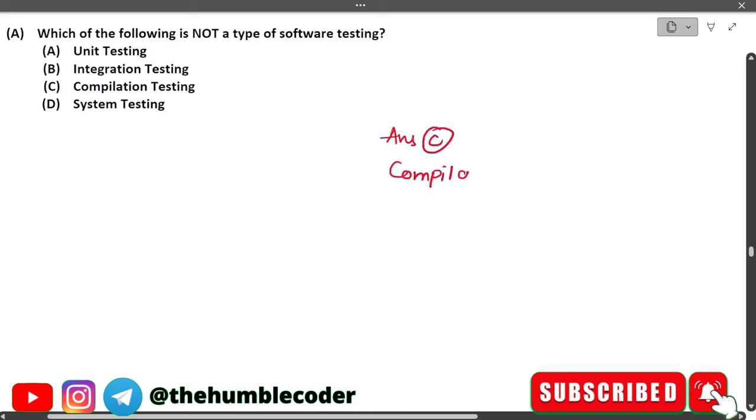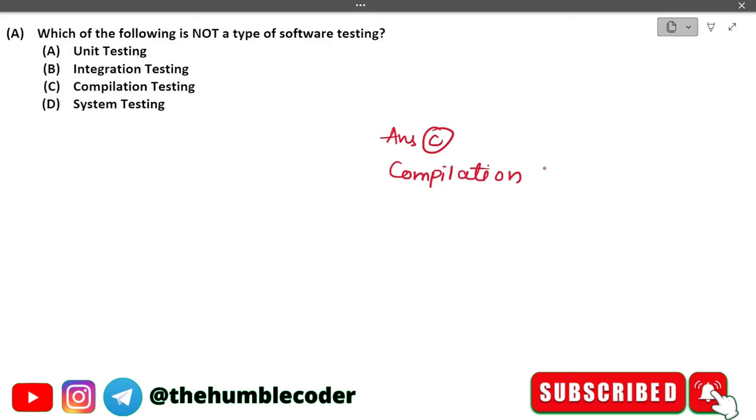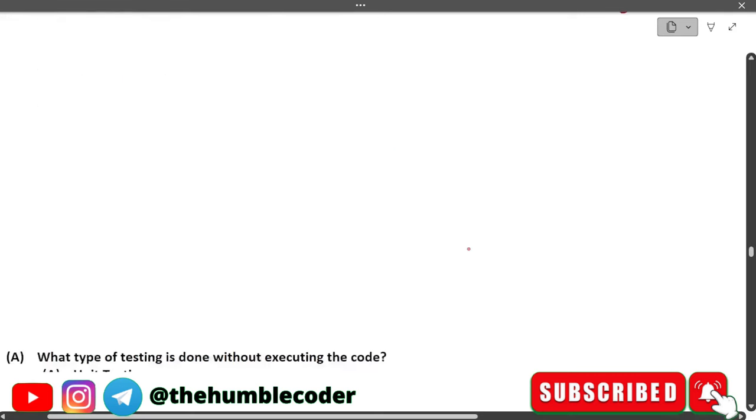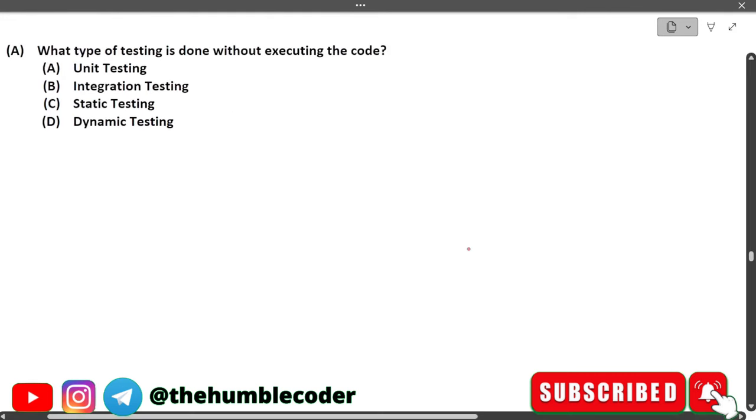So guys, in testing we have different types of testing. Unit testing, integration testing, and system testing are actually different types of testing, but there is nothing like compilation testing. That is why the correct answer is compilation testing, because there is no such thing in software testing.